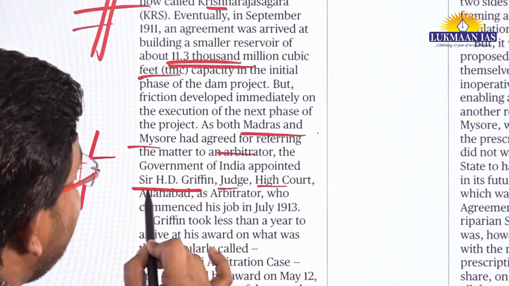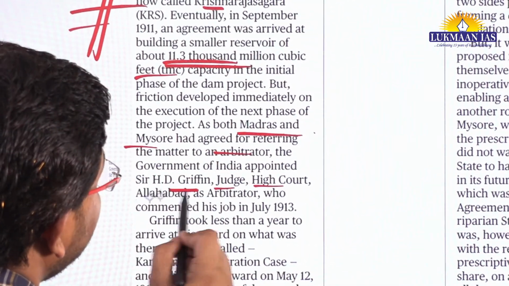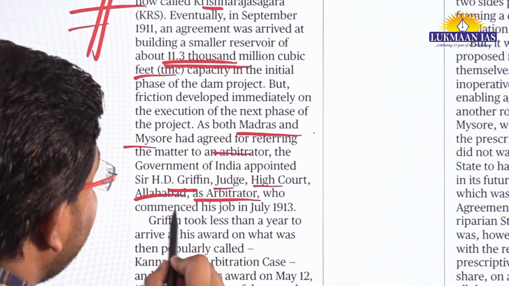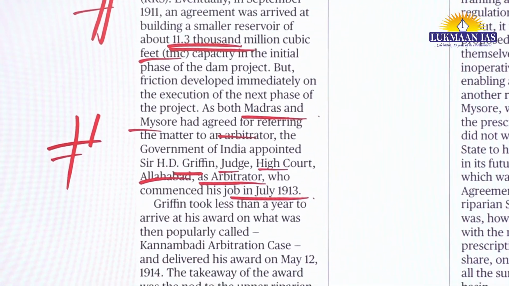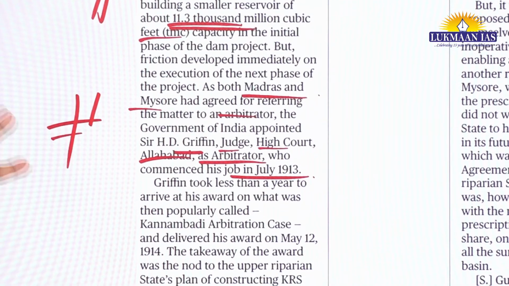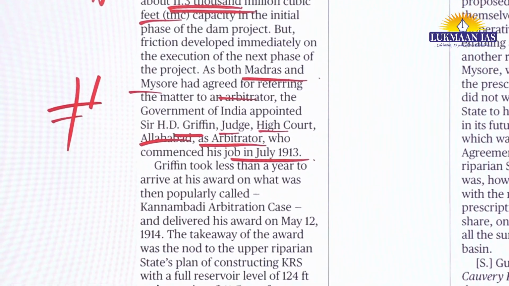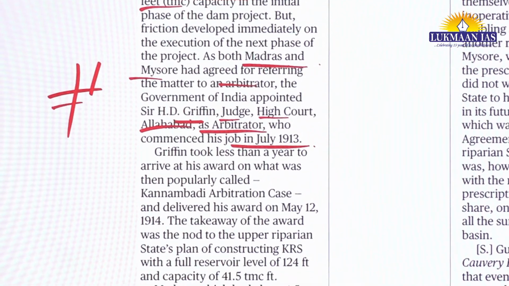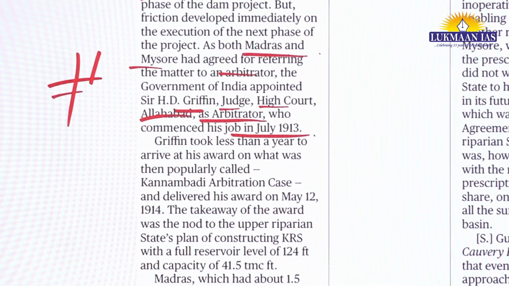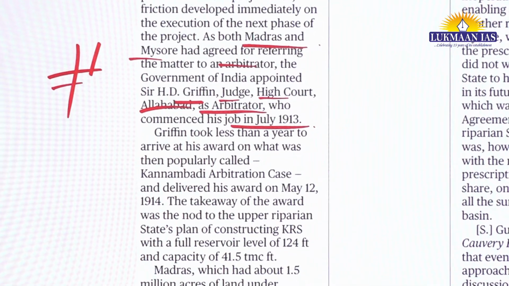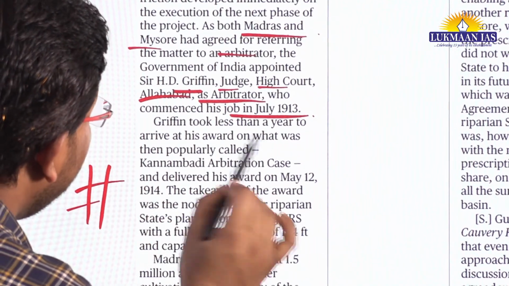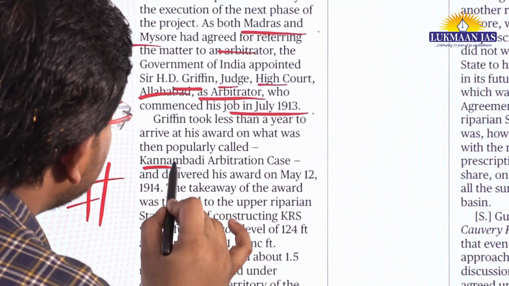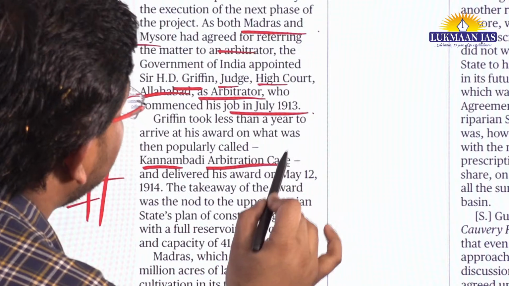Griffin, a judge of the Allahabad High Court, as arbitrator, commenced his job in July 1913. In this article they have talked about how this reservoir was built and how this pact came into being. Slowly and gradually the reservoir capacity has been increased, and now we come to the Kannamabadi arbitration case.